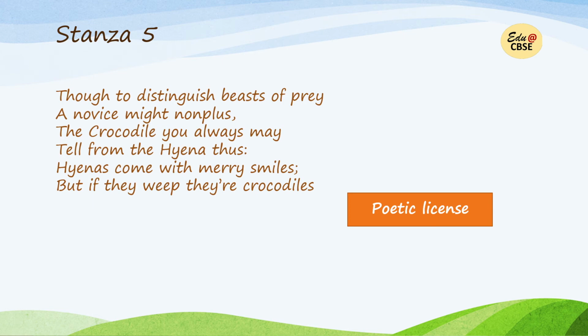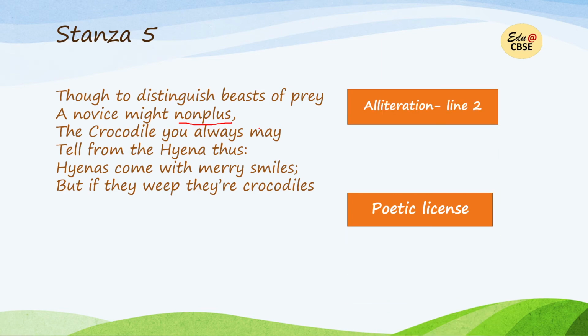Now, 5th stanza, poetic license. Again, I've told you what poetic license is, when the spellings are changed. So here actually it should be might be nonplussed, but only nonplus has been used so that it rhymes with thus. So that is why it is poetic license here in the second line. When the poet is using the word nonplus with might, actually it should be might be nonplussed. It should be in the past tense.